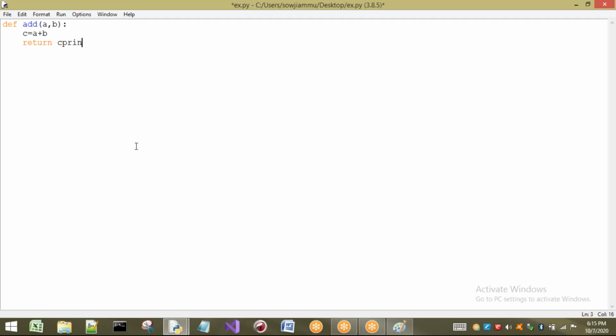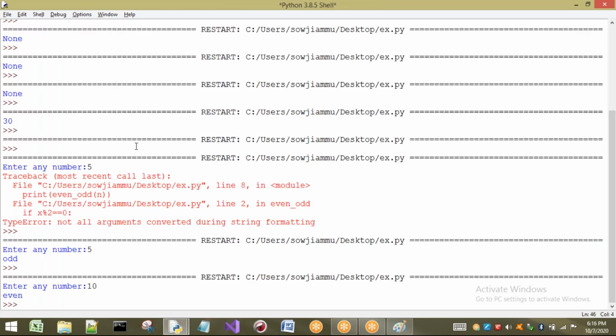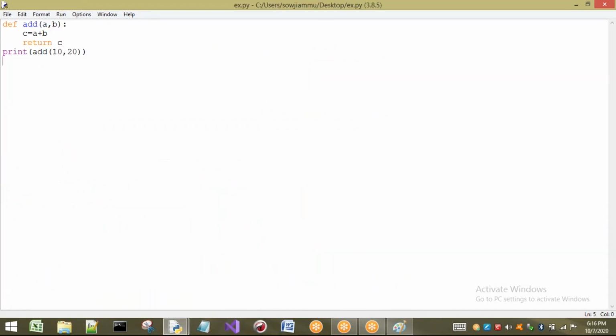Print of add of 10 comma 20. Observe what happens when I call this function: I get the output 30. There is no problem, clear.